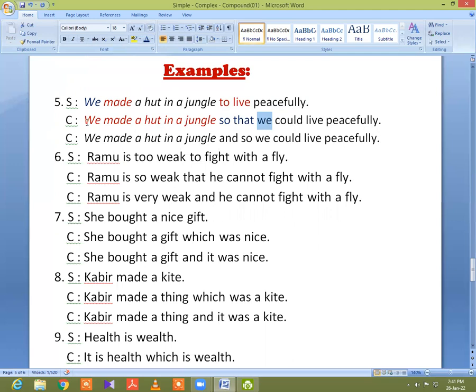Okay, now I repeat this example. We made a hut in a jungle so that we could live peacefully. This is the complex form. Now in compound form, we will give and so at the middle of these two clauses. This is the first clause: We made a hut in the jungle, and so, and then the last clause is we could live peacefully. This is the last clause. I think everybody understands this matter.